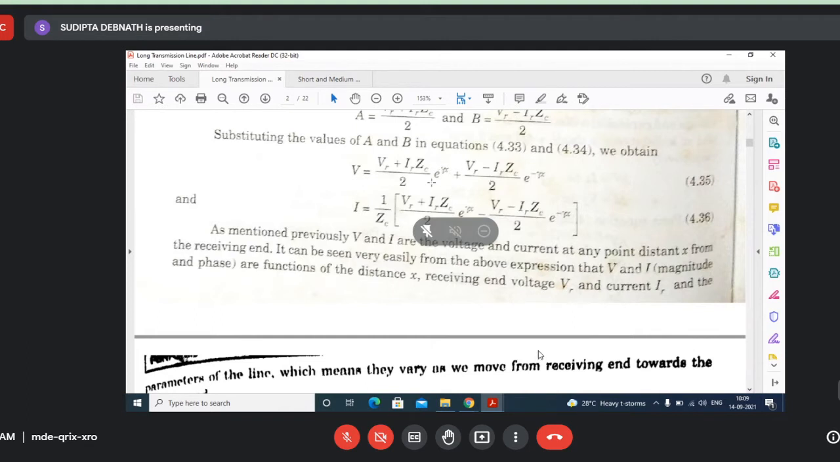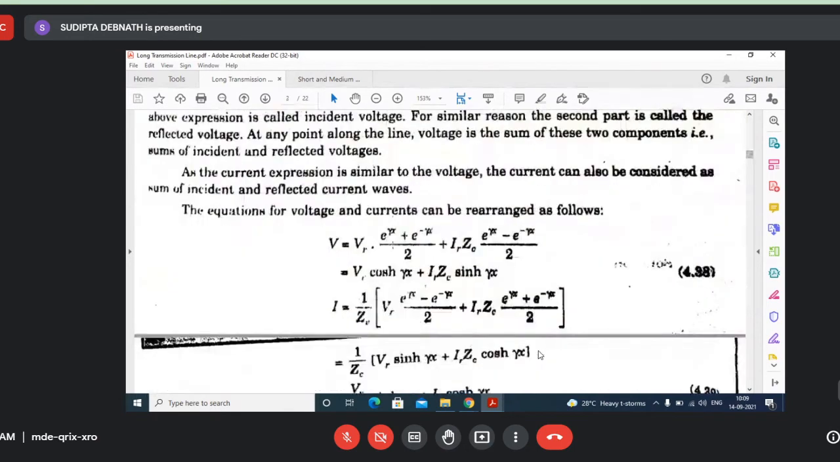Coefficient of VR, and what will be the coefficient of IR? Just arrange this one, coefficient of VR one side, coefficient of IR one side. Okay, so one will have the value e to the power gamma x plus e to the power minus gamma x by 2. Okay, coefficient of VR. So e to the power gamma x plus e to the power minus gamma x by 2, and what will be the coefficient of IR?